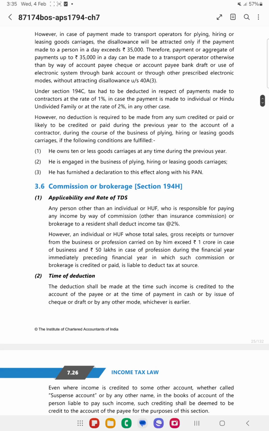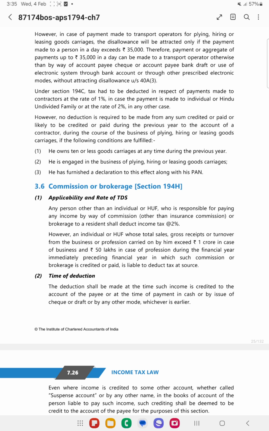In crux, if the transporter owns less than or equal to 10 vehicles and provides PAN along with the declaration to the payer, then the TDS would not be deducted, even though the amount is more than 1 lakh or 30,000.